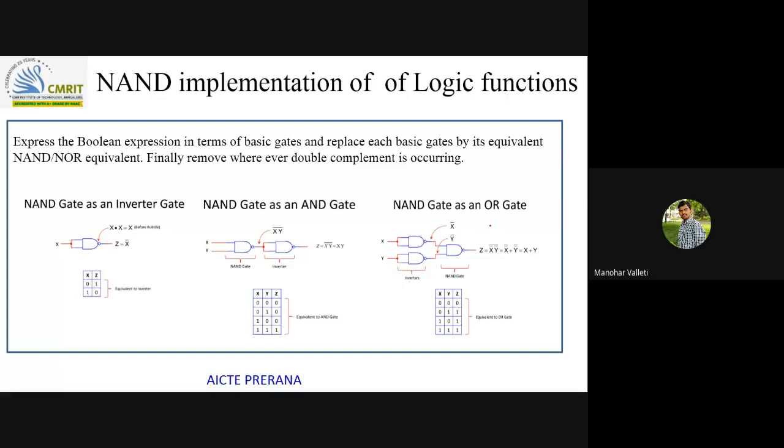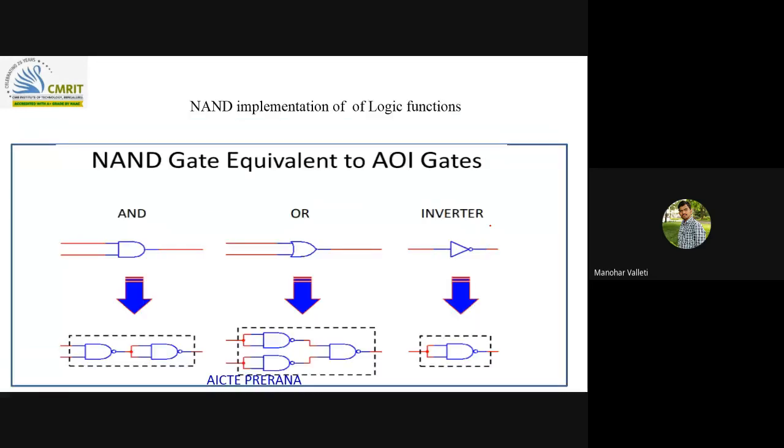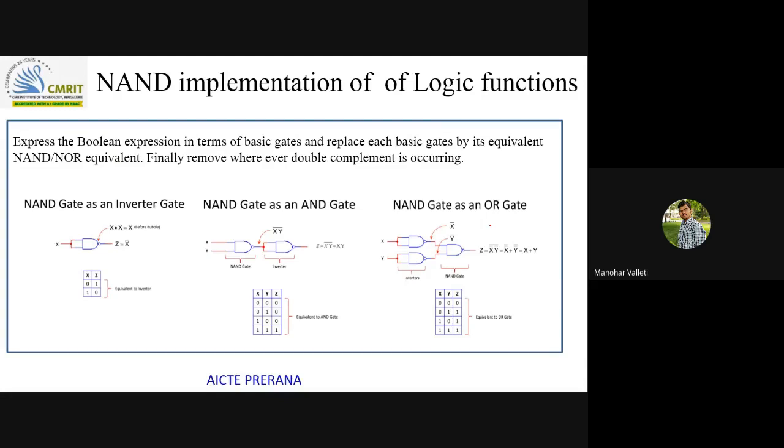And NAND as a universal gate, how can you say that NAND is a universal gate? That you just proved here. Why are you saying NAND is universal? Can anybody say why NAND is universal? It can be used to implement other gates. Yes, all other gates. If NAND can implement NOT, OR, XOR, XNOR and NOR gates, the rest of the gates, then I can say any Boolean expression can be implemented by NAND gates. Hence, NAND is universal, and this is the main reason.